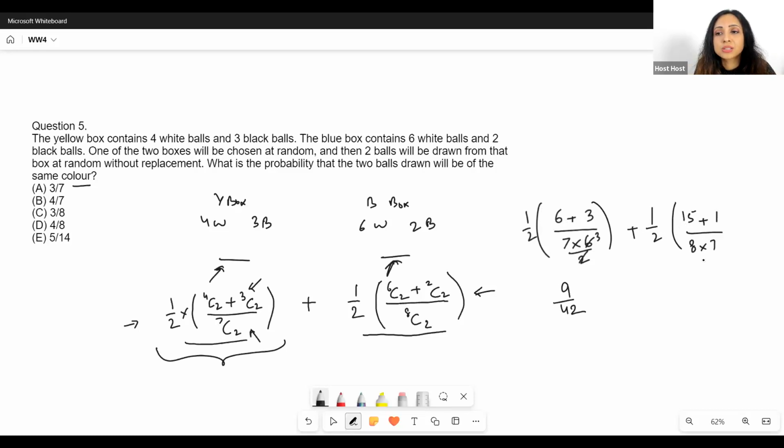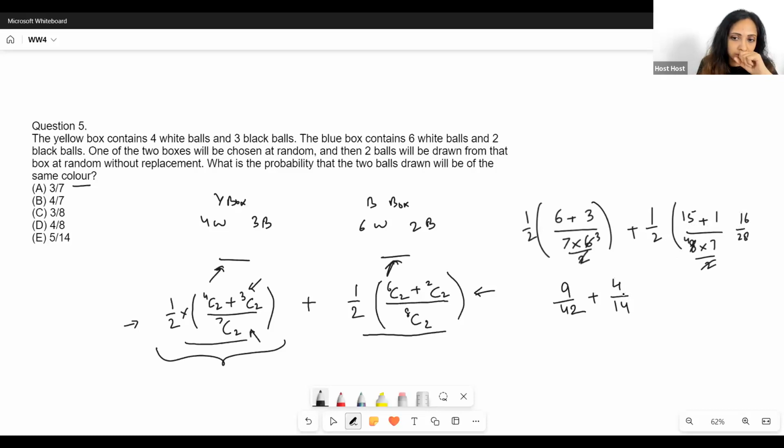So 8 into 7 upon 2, this becomes 28. I get 16 upon 28. I'm not going to go with 16 upon 28 because I can divide this by 4 further. So 4 by 7, and 7 into 2 is 14. So plus I have a 4 here upon 14 here.